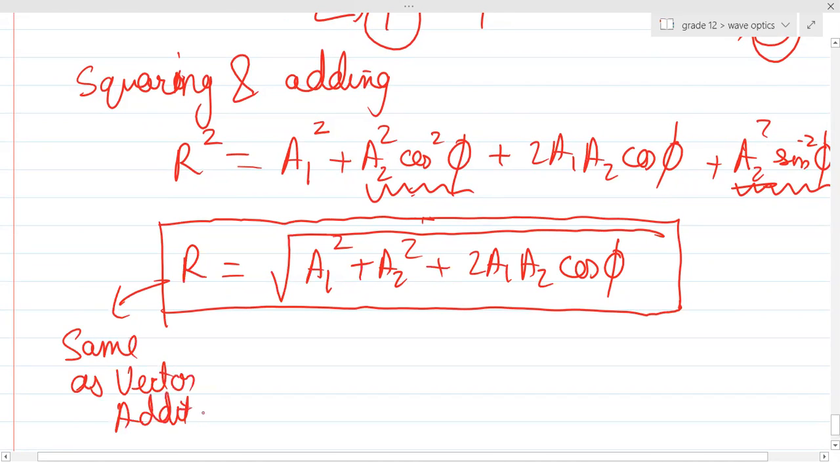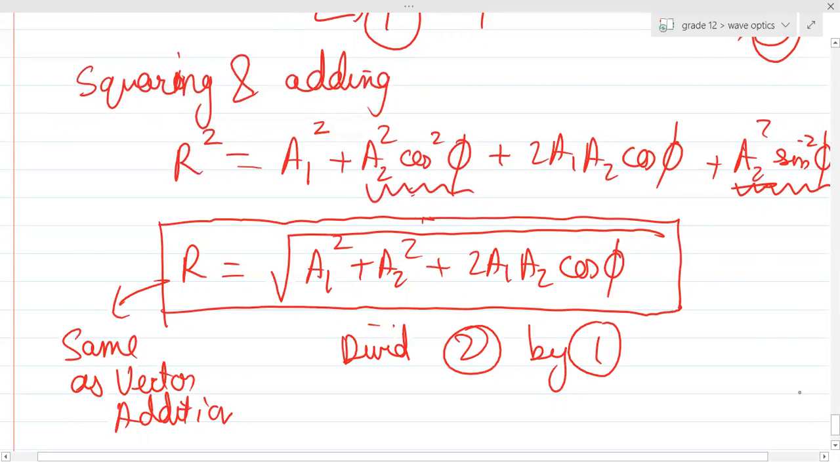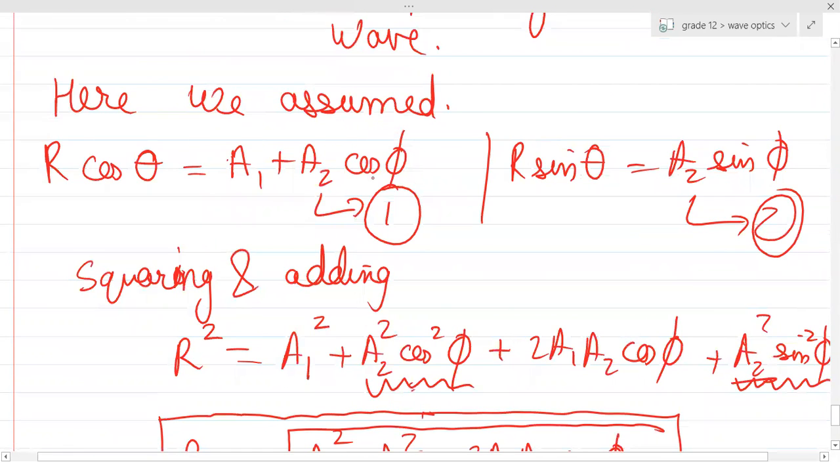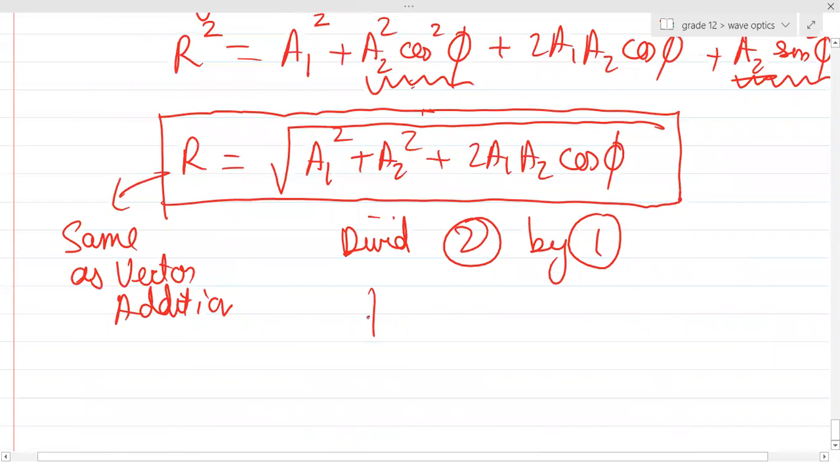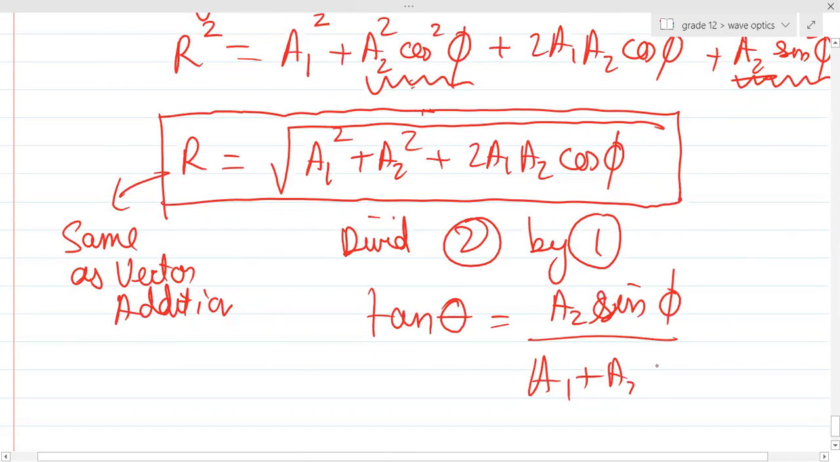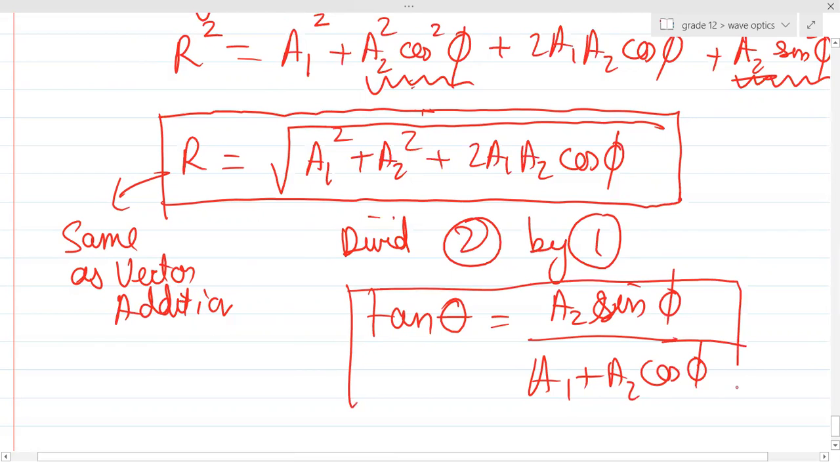So please remember this formula. And similarly, if I divide these two, divide 2 by 1, then can you see R and R will get cancelled out. Sin theta upon cos theta will become tan theta. So tan theta will be equal to A2 sin phi upon A1 plus A2 cos phi. ये वाला formula भी same है.